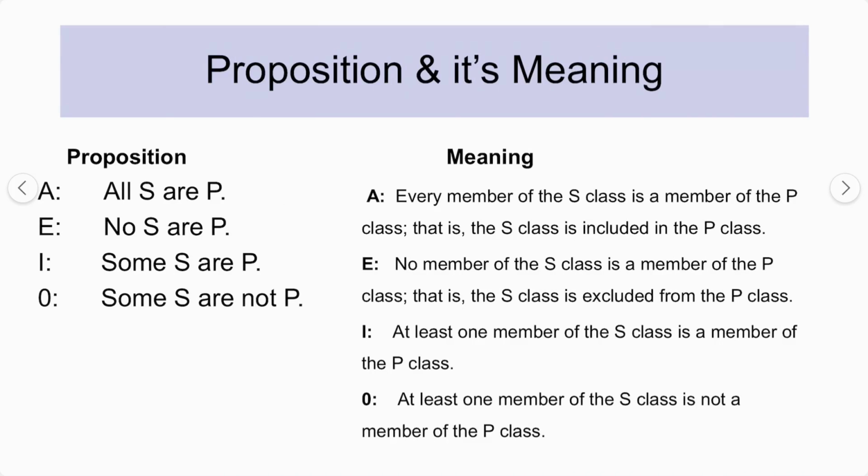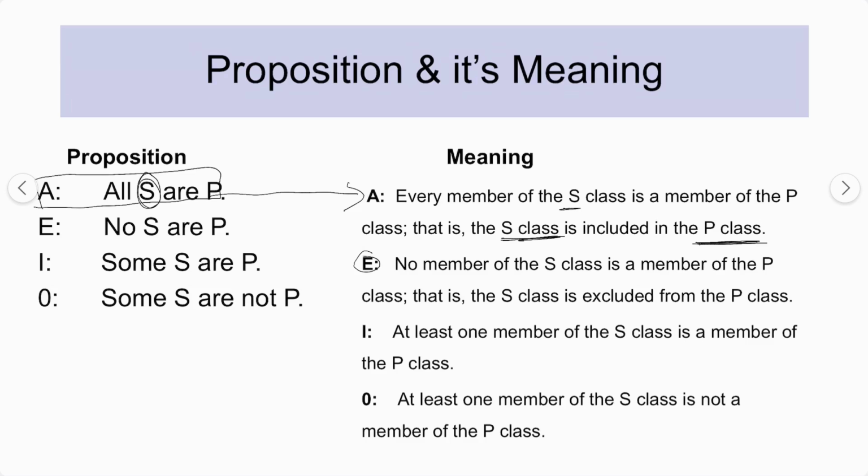So let's start with the first one, preposition and its meaning. What does a preposition, जैसे आपका A preposition है, right? What does it mean? Meaning is also given here. Every member of S, so in this case every member of S class is a member of P class, that is, the S class is included in P class. जो आपका S class है, S class meaning the subject term, is included in the predicate term. So that is the meaning of the A preposition.